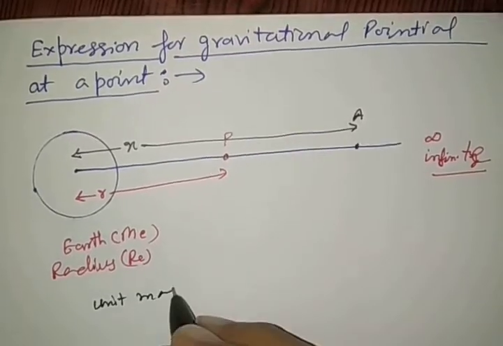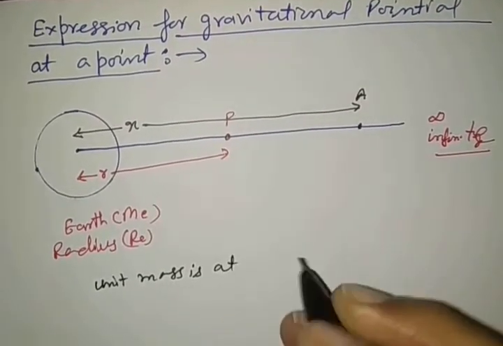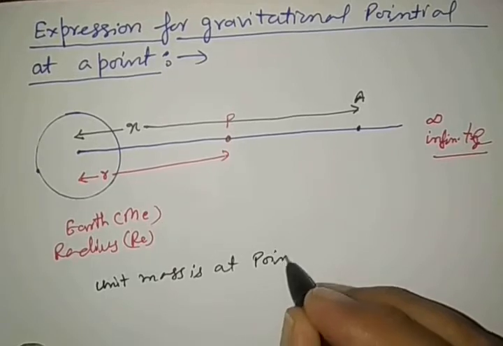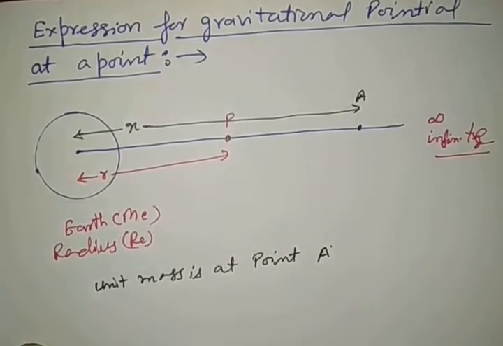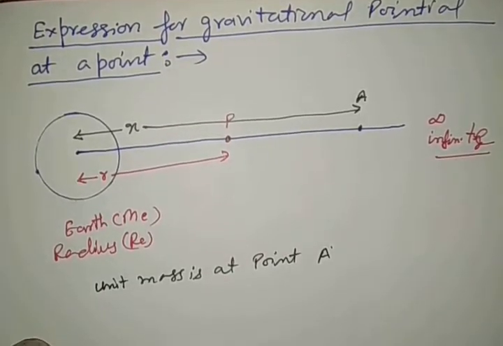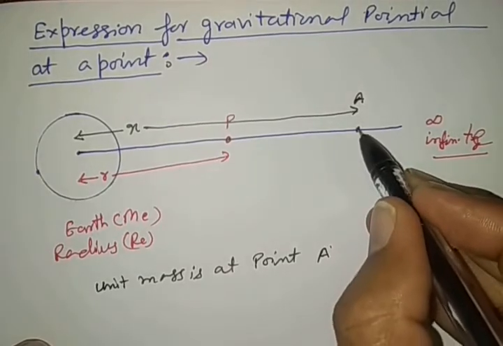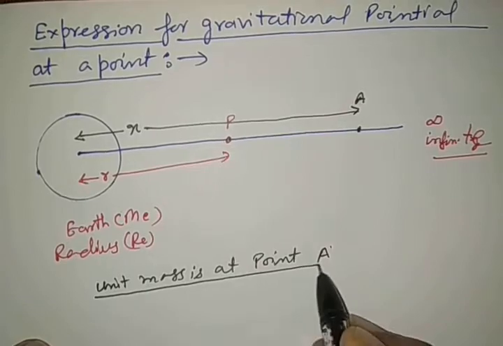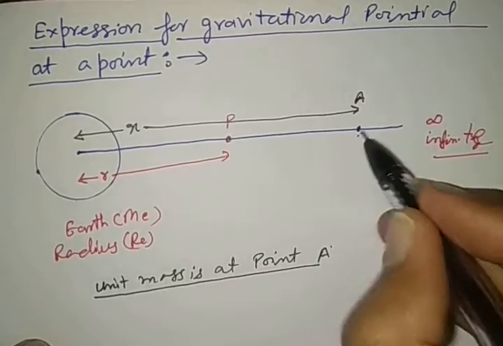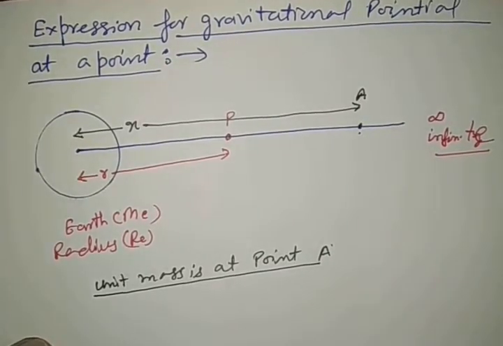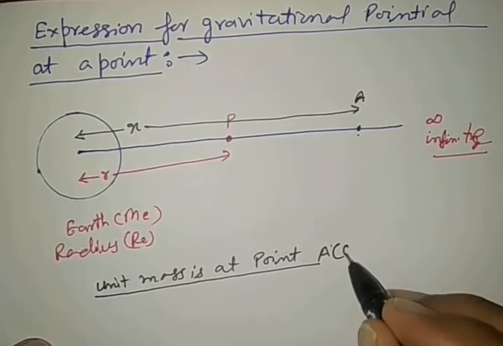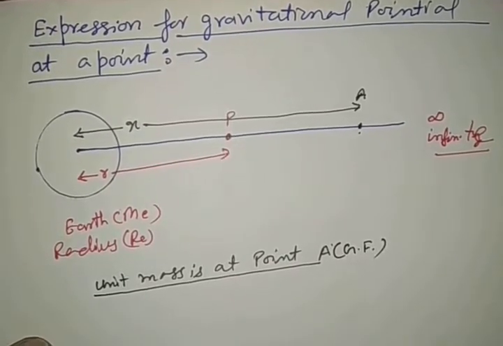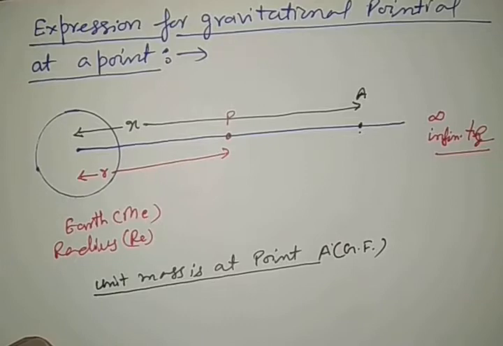The unit mass is at point A. Right? And we want to bring the unit mass. Suppose first of all the unit mass is at point A. This point A is in the gravitational field. GF represents the gravitational field here.